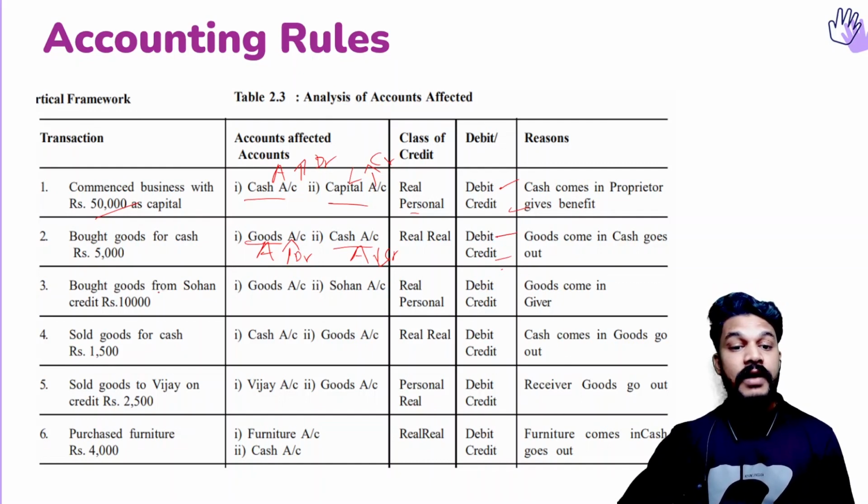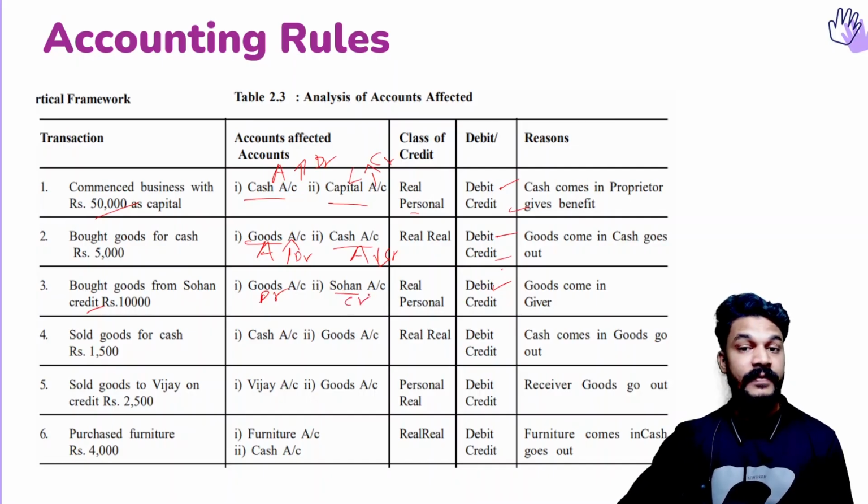Then bought goods from Sohan on credit. So we are buying goods. So we are getting goods. Goods comes into the business. So goods is a real account that comes into the business, that means that will be debited. That's what it is, debit. And the giver of the goods is who? Sohan is a personal account. So the giver will be credited. So Sohan is credited.